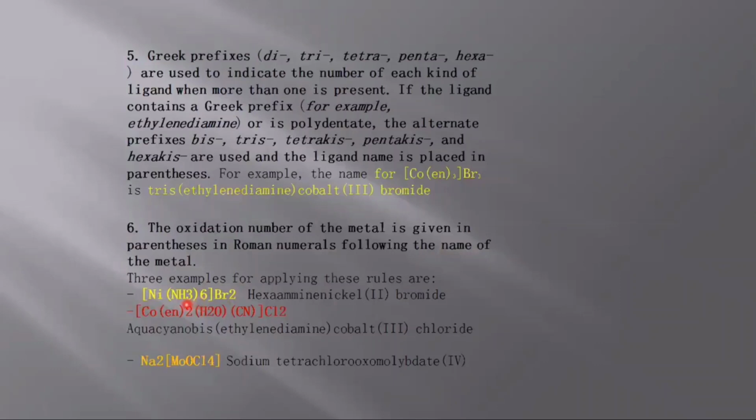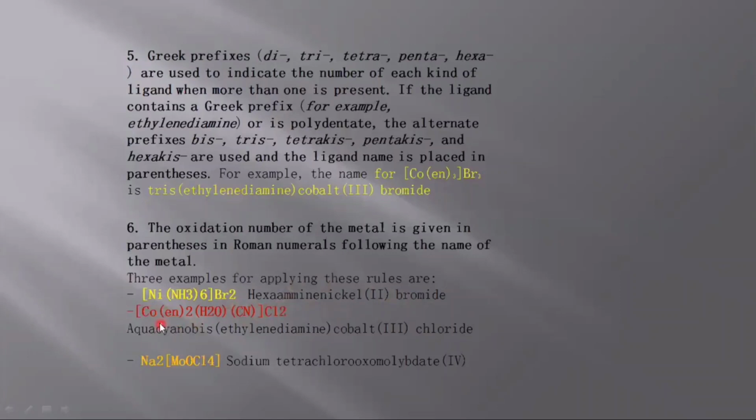According to the second rule, ligands are named first, then the metal. Here only one ligand is present, so we will use hexaammine. As the complex is cationic, we simply use the metal name nickel, with no -ate. After the metal, we use the oxidation state of the metal, II, and then the name of the anion, bromide. So its name will be hexaamminenickel(II) bromide.